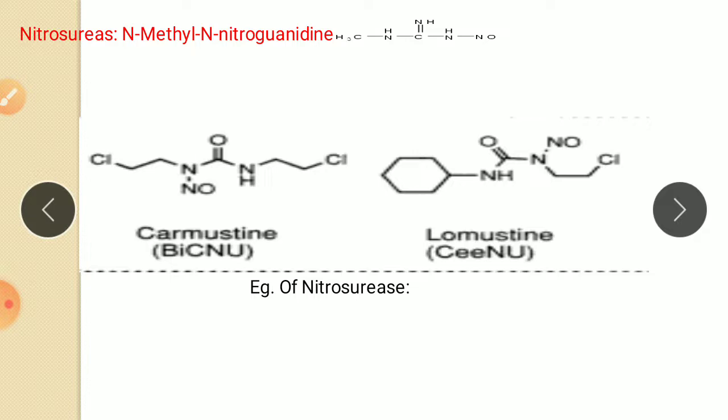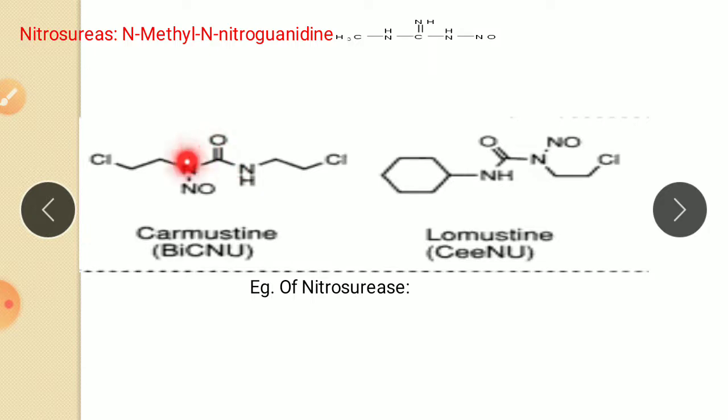For example, nitrosourea agents are carmustine and lomustine. So here there is a halogen group on both sides. Similarly, here is a halogen. So insertion of halogen in this type of structure increases the activity. So carmustine and lomustine are examples of nitrosourea.